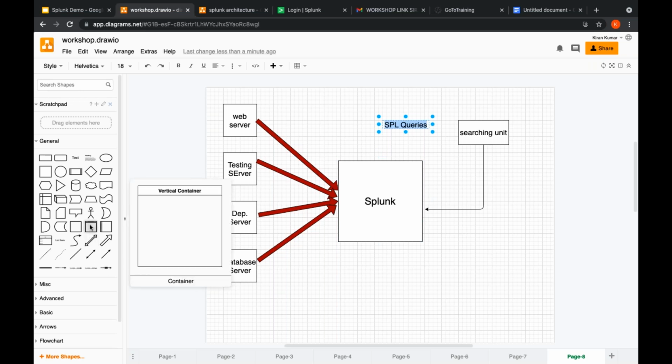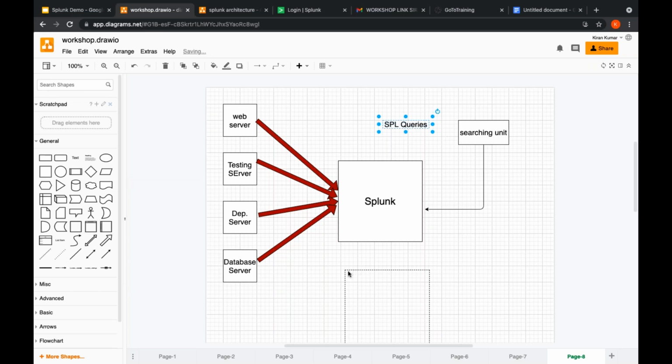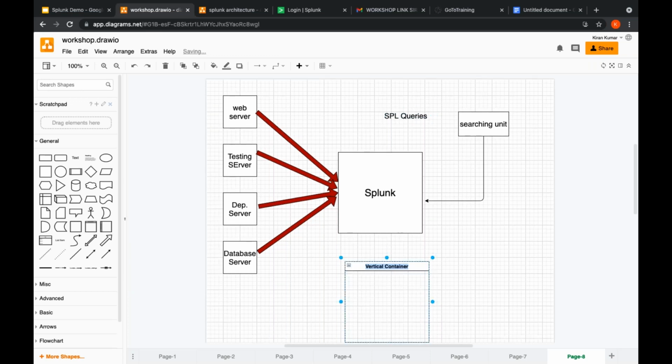Okay, what are we checking? We are checking for the errors right now. It will provide some alerts based on some conditions, so that it provides alerts.